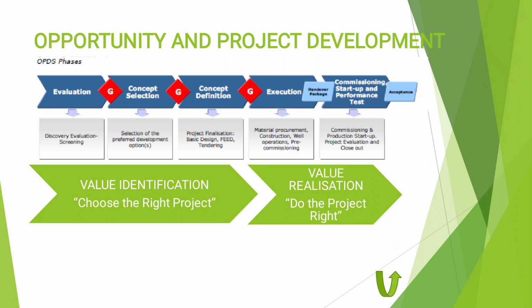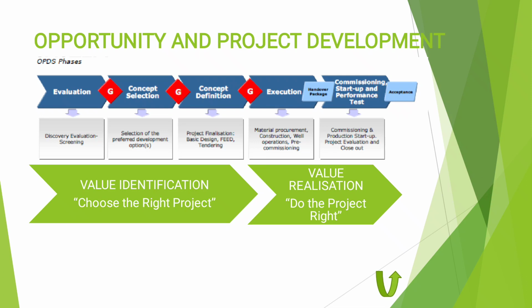What is the preferred development option we want to construct? For example, fixed platforms, jacket platform, floating, or using the existing facilities or whatever. We collect all the options for the design, then we select the best one, and then after that we go into concept definition.